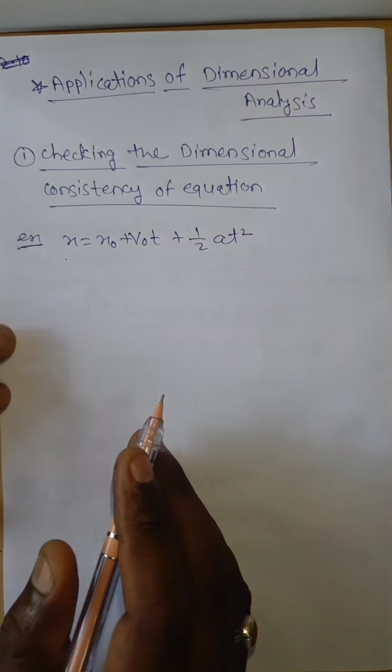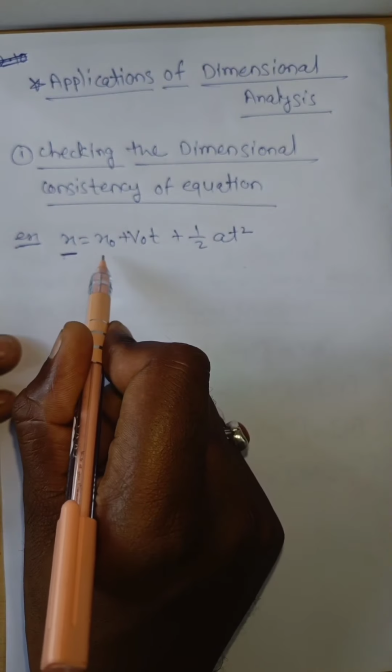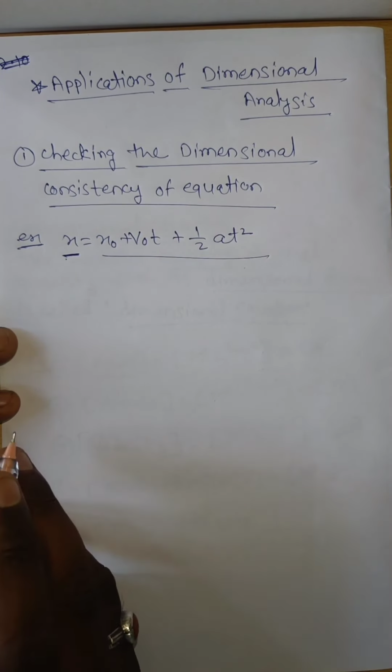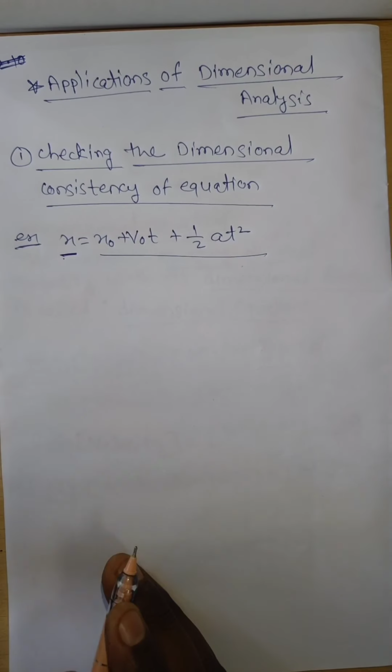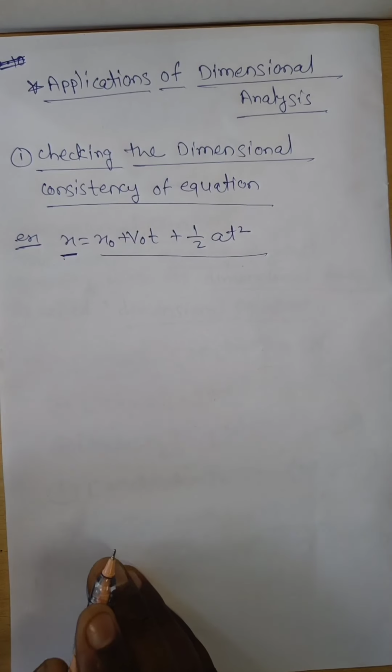Means the dimension of the physical quantity on the left hand side is equal to the dimensions of the physical quantity on the right hand side. This is known as homogeneity of dimensions. Means if the dimensions on both sides of the equation are equal, then we say the equation is dimensionally correct.